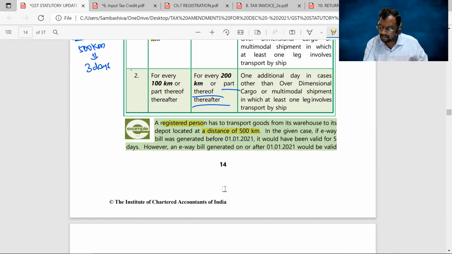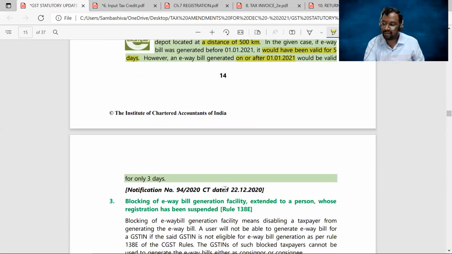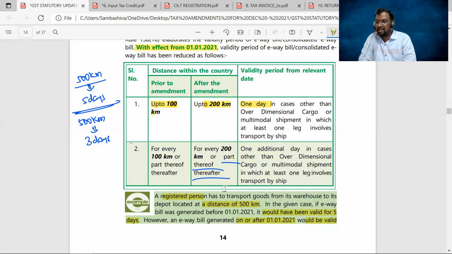Earlier, it would have been valid for 5 days, but now any e-way bill generated on or after 1st Jan 2021 will be valid only for 3 days. So now, as per the new provision, the validity period is 3 days only. This is the second amendment, and it is exclusively applicable only to other than over dimensional cargo. Clear, everyone, sir? Right? Next.